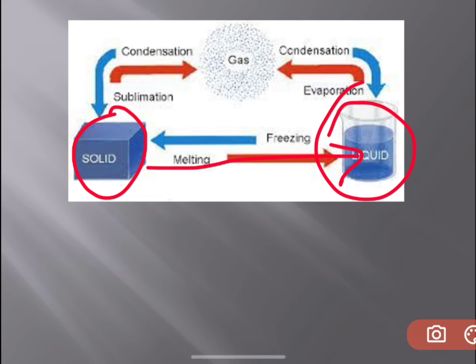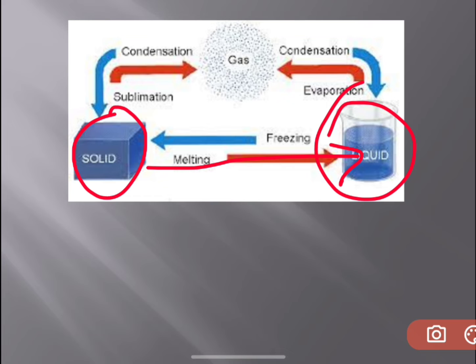Also your ice cubes: when you fill a tray with water and keep it in the freezer, the ice cubes become solid. When you take them out and keep them at room temperature, they slowly start to melt and convert into water. That means the solid is becoming liquid, the ice cube is becoming water, isn't it, children? That is called melting, where the solid becomes liquid using heat.